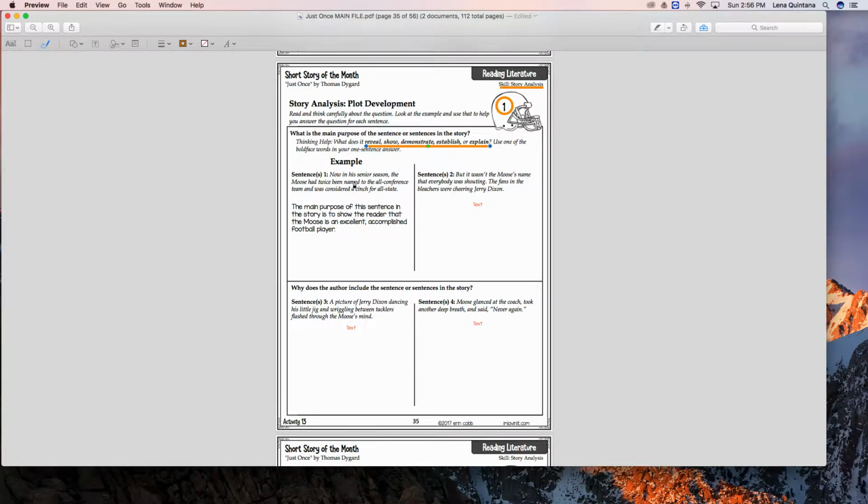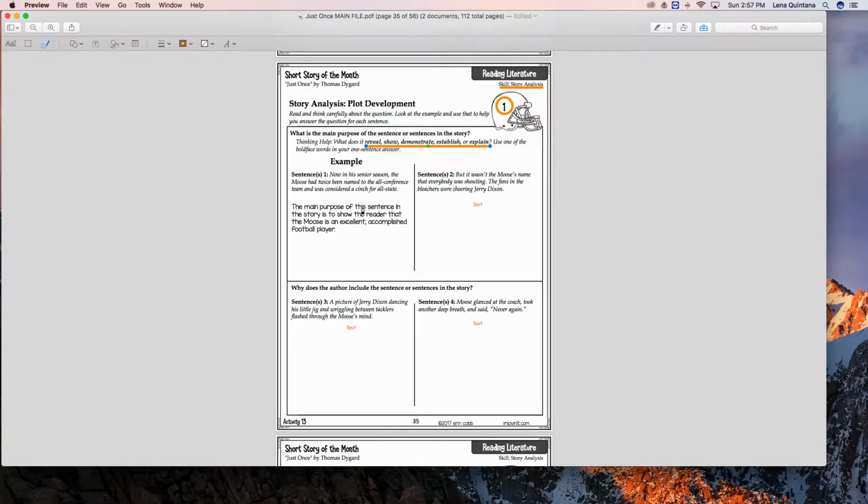Sentence 1. And we've seen this one quite a few times, right? So we are very familiar with this sentence. Now in his senior season, so he's a senior in high school, the Moose had twice been named, so 2 times, he went to the all-conference team and was considered a cinch for all-state. The all-conference team means in his area he got to go. So he was such a good football player that he went to the all-conference team, and then he went to all-state.